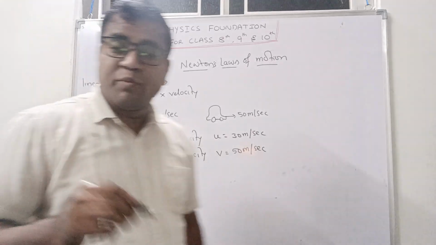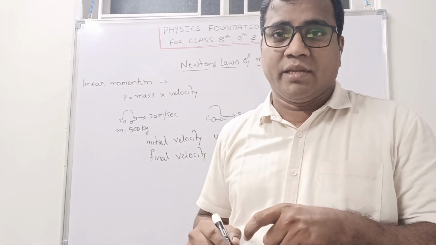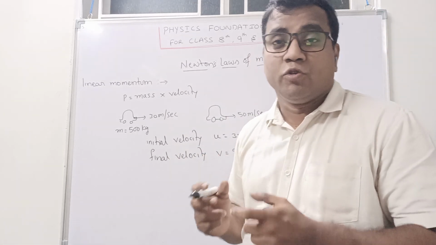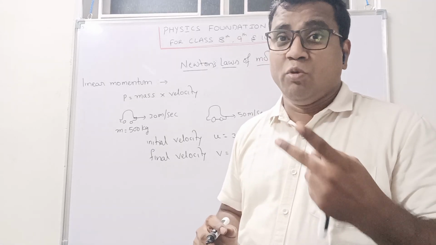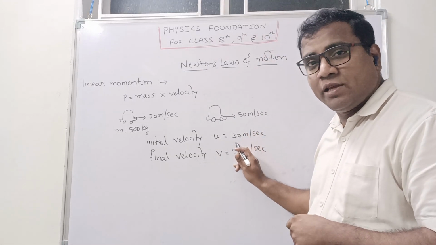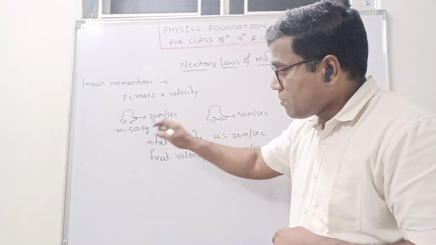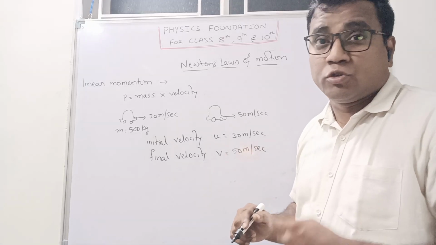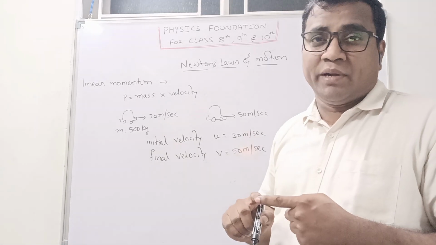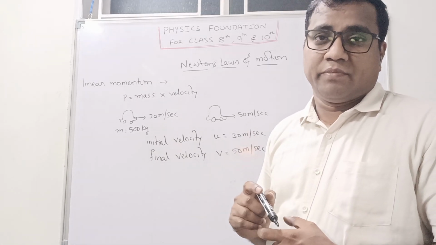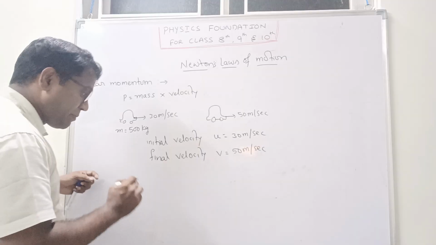Correct. But what is momentum? Momentum is defined as the product of mass and its velocity. But here two velocities are there. If two velocities are there, how many momentums will be there? Two momentums are there. Why? Because here it is one velocity, mass into velocity, one momentum. And here one more velocity is there, that is also mass into velocity, one more momentum. So two momentums will be there. The first one is called initial momentum and the second one is the final momentum. Clear? I hope you are understanding, right?